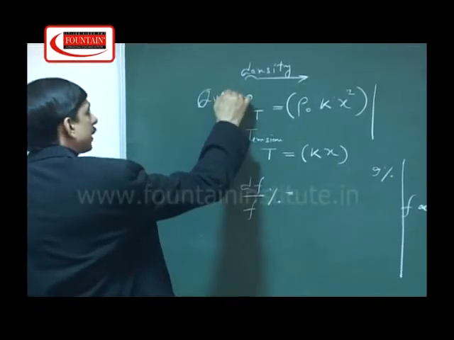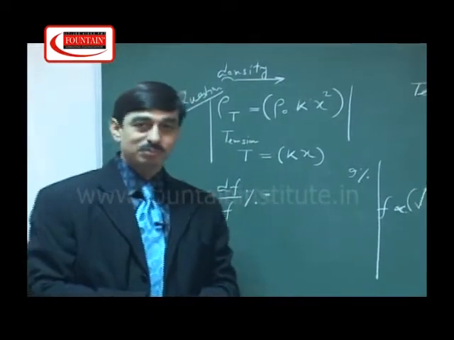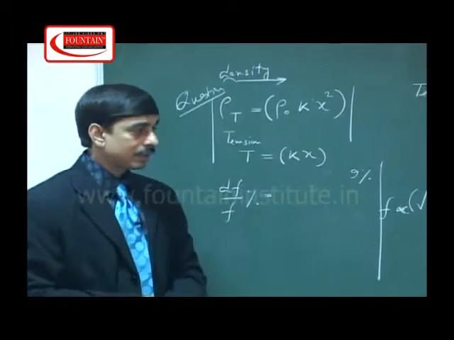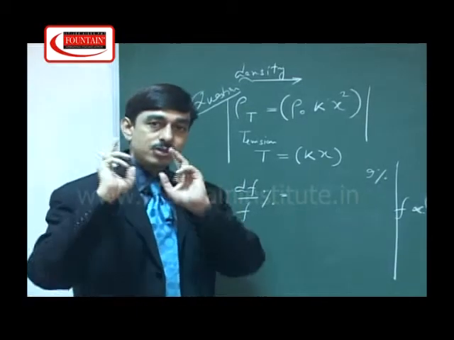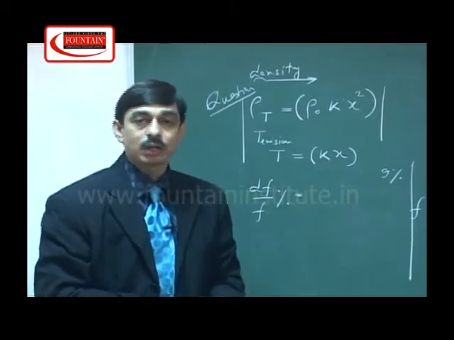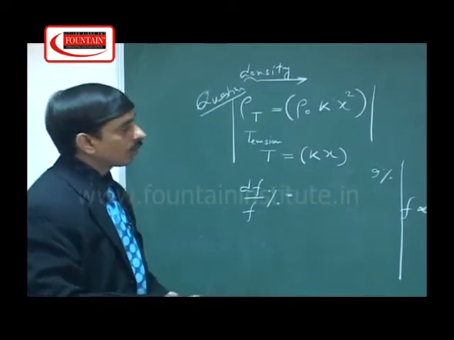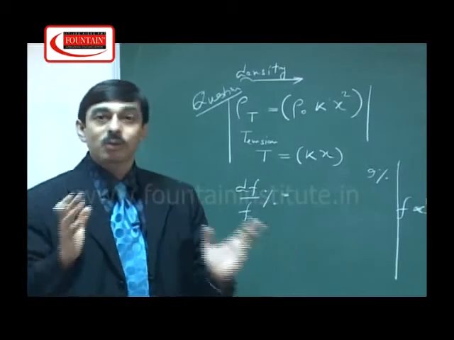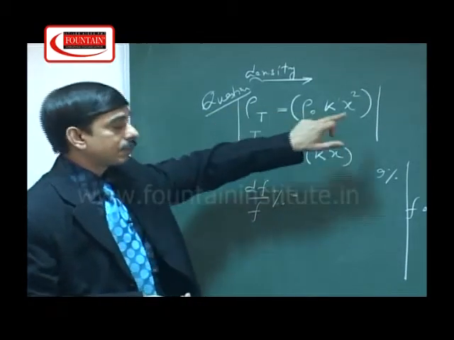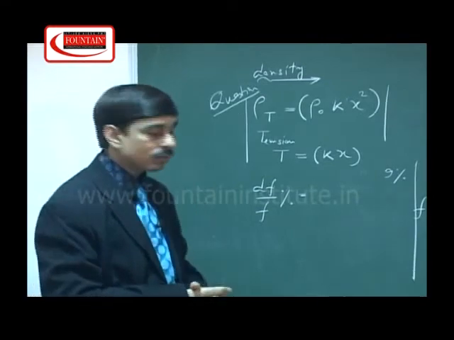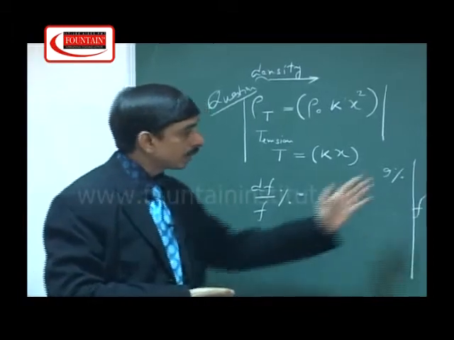This is the simplest question, but when you go through your IIT paper, you will see questions becoming tougher, because the function variability equations are completely unfamiliar to students. A good student must know how many types of questions usually come from a particular concept. I am giving a simple question. Whenever we go through the question classes, we will make more good questions. Now in this question, density varies with the temperature function as rho naught K x square, and tension varies as K x. What will be the frequency percentage change?